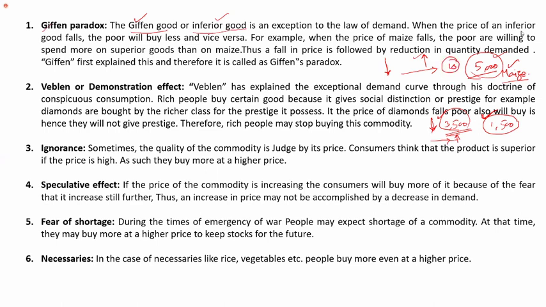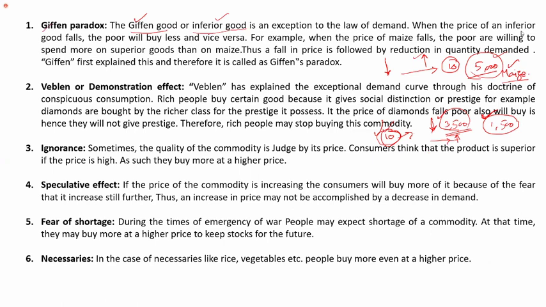Now, according to your assumption, if we buy the same 10 kgs, then how do you consume the other superior good you are purchasing? Because your ration limit is only 10 kgs per month. Just assume it. Yes, sir, exactly. I got it now. So what we can say is that we buy less of the product, and whatever income is saved because of that, we will spend in some other superior product.